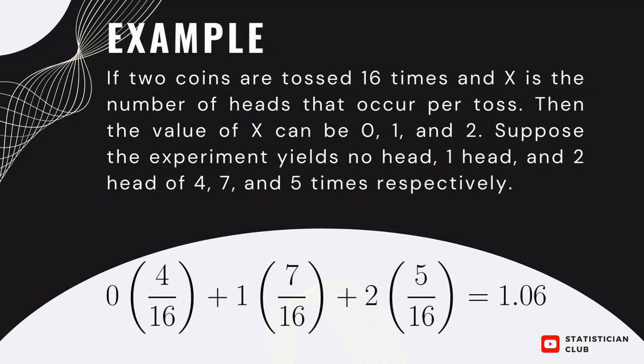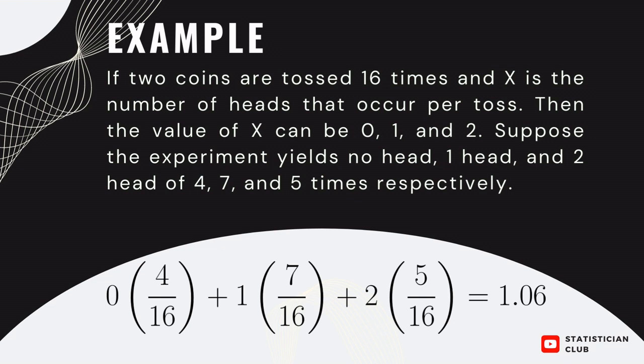So take its relative frequency. As you know, by the definition of probability, it is outcome of interest divided by total outcome. So 4 divided by the total outcome 16, 4 by 16, multiplied by its random variable, which is 0, and 7 appears for 1, multiplied by f of x, where f of x is the outcome of interest, which is 7, divided by the total outcome, which is 16.